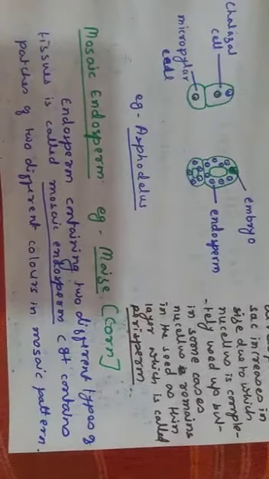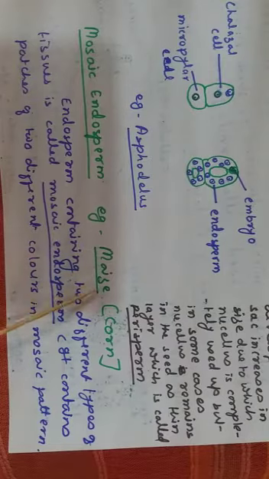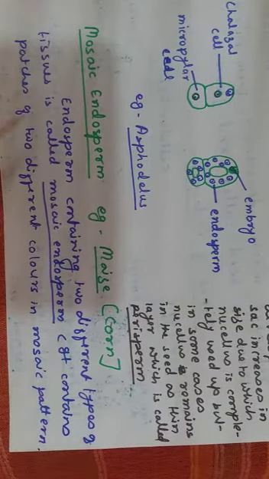Then we will see the mosaic endosperm. Mosaic endosperm is found in maize or corn. Endosperm containing two different types of tissues is called mosaic endosperm.